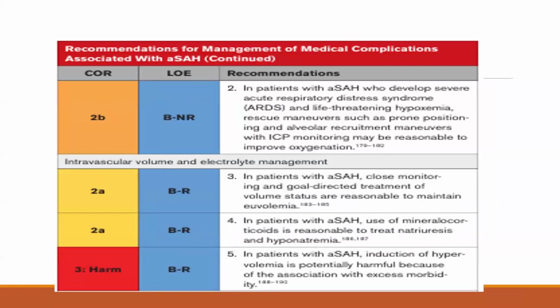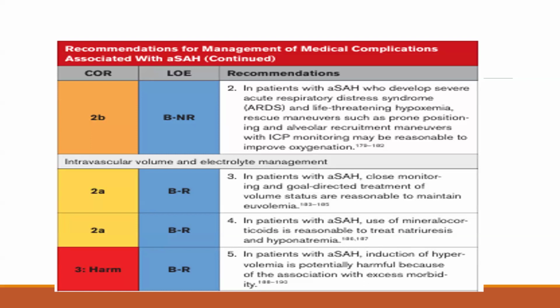Now, in patients with aneurysmal SAH who develop severe ARDS and life-threatening hypoxemia, rescue maneuvers such as prone positioning and the alveolar recruitment maneuver with ICP monitoring may be reasonable to improve oxygenation. Class of recommendation 2B, level of evidence B. In patients with aneurysmal SAH, close monitoring and goal-directed treatment of volume status are reasonable to maintain euvolemia. Class of recommendation 2A, level of evidence B. In patients with aneurysmal SAH, the use of mineralocorticoid is reasonable to treat natriuresis and hyponatremia. Class of recommendation 2A and level of evidence B.